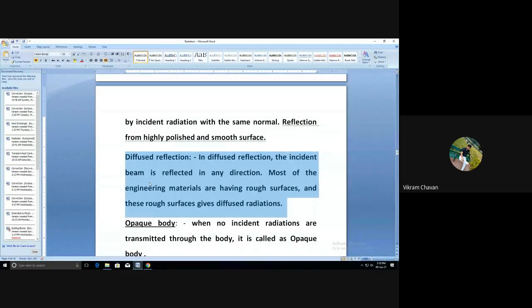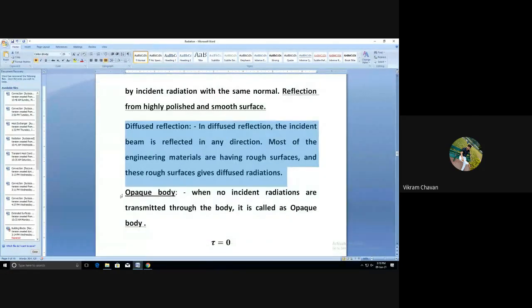Most of the engineering materials have rough surfaces, and these rough surfaces give diffused radiations. Full stop.